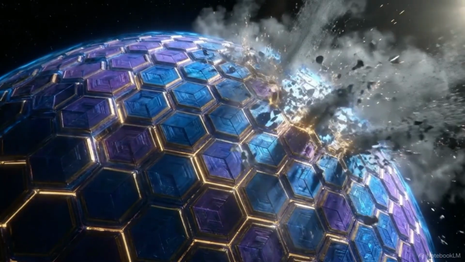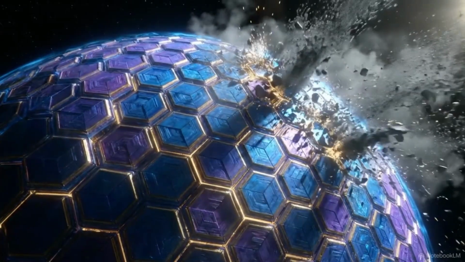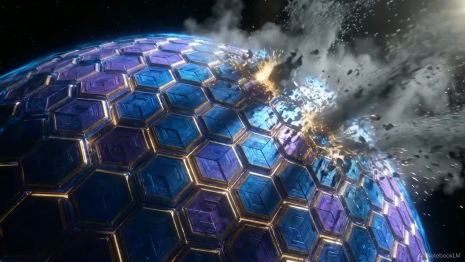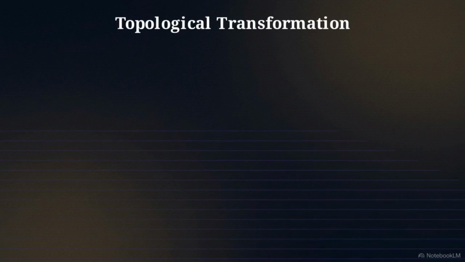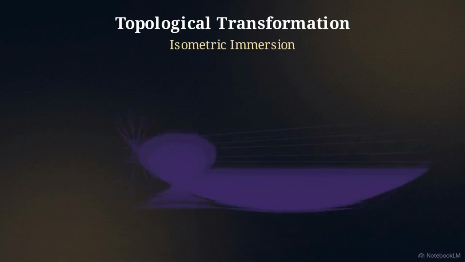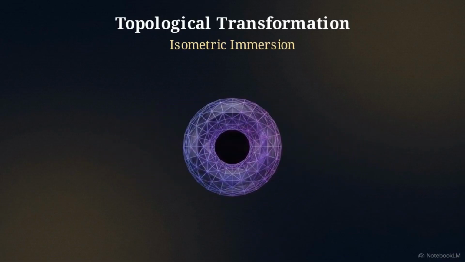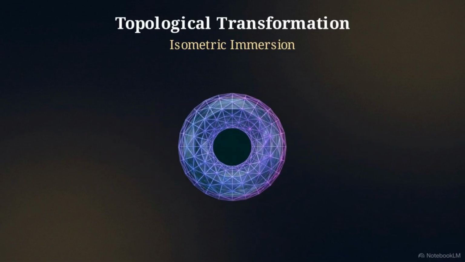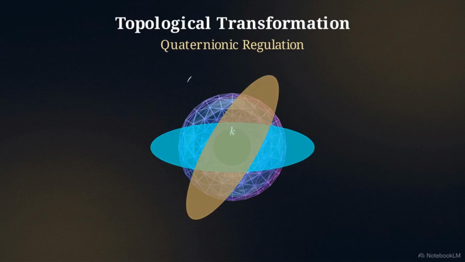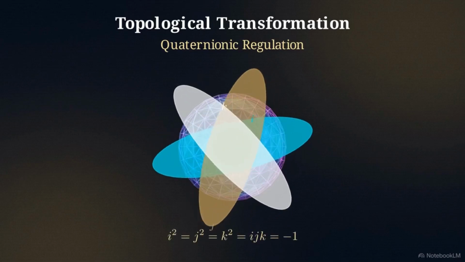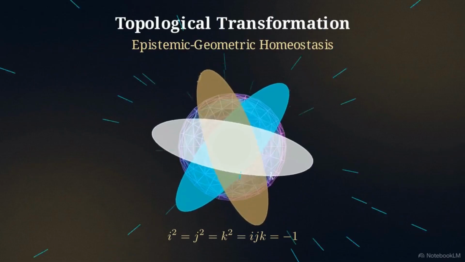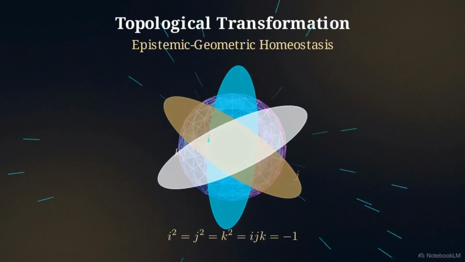To move from deliberation toward experience, epistemic geometric homeostasis introduces a physical thermodynamic constraint. It forces the computational process to anchor into a continuous physical environment. This requires a topological transformation. Incoming two-dimensional sensory surfaces are isometrically immersed into a curved three-dimensional Riemannian mental manifold. To prevent collapse, it is mathematically regulated by a quaternionic eye rotation operator, maintaining spatial coherence while processing continuous inputs.